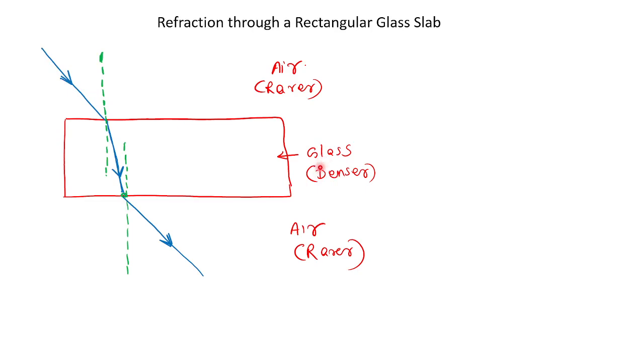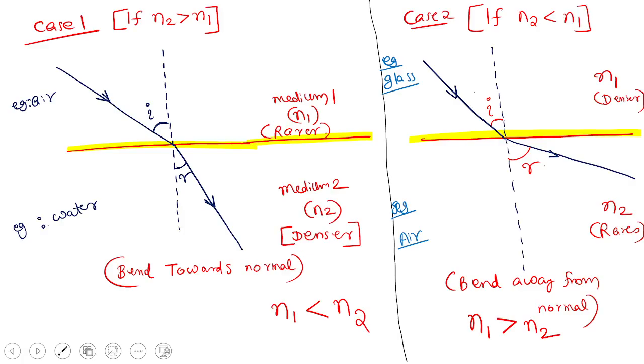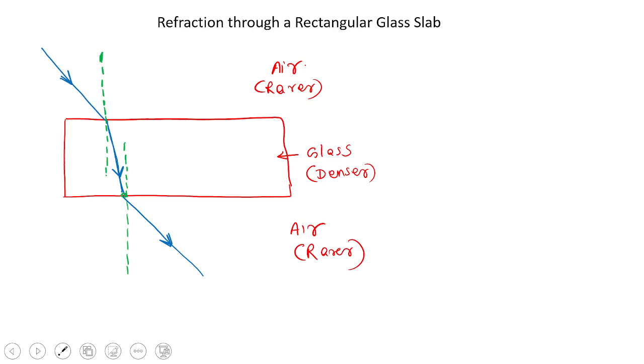When the light enters from denser to rarer, this is the second case. Don't forget it, it's very important. Denser to rarer, the light moves away from the normal. That is why it moves away from the normal. So the diagram is very important. If you are 100% clear, please raise your hand. Samruddhi, Joshida, both of you clear?